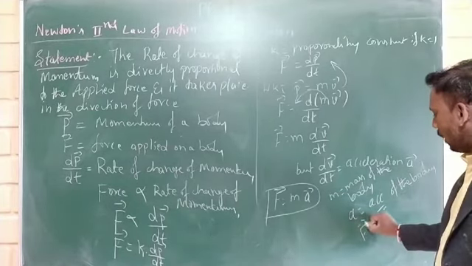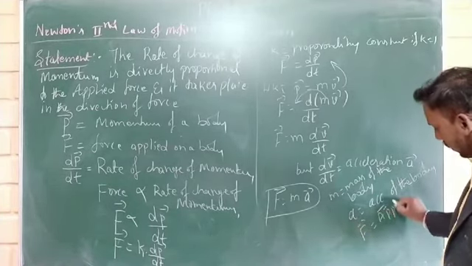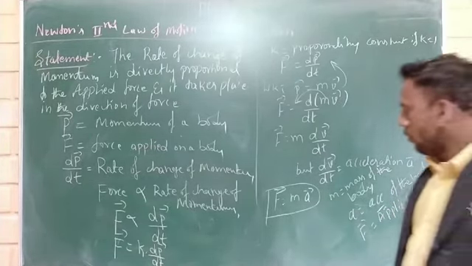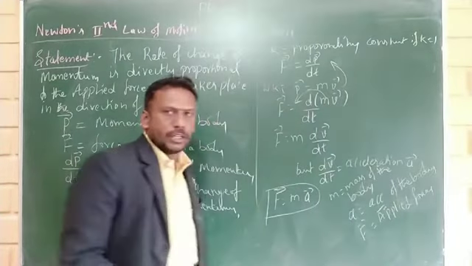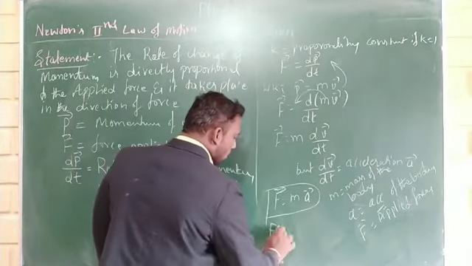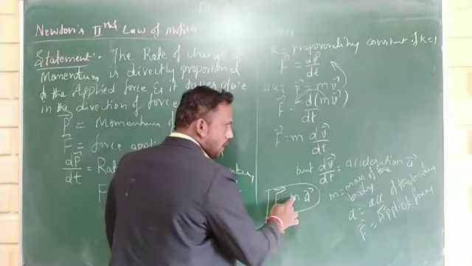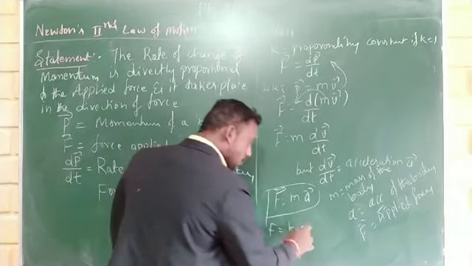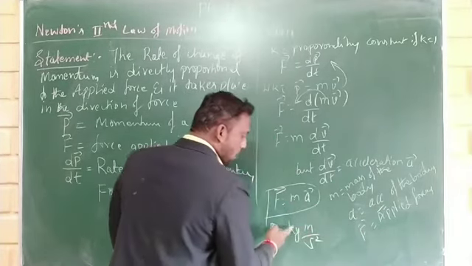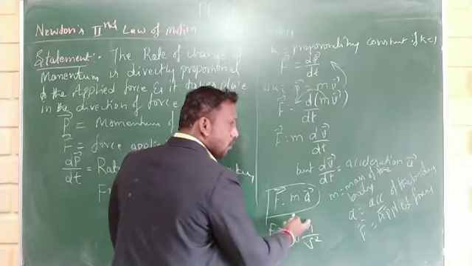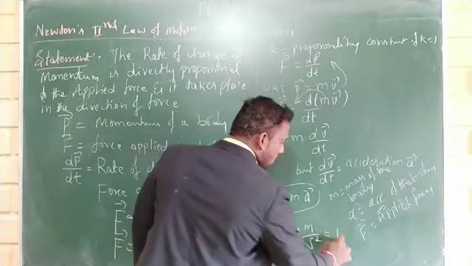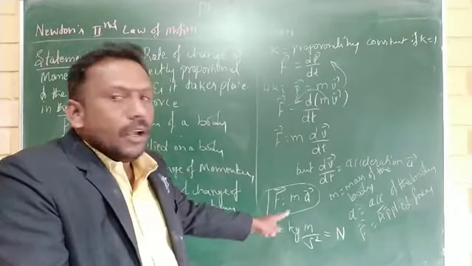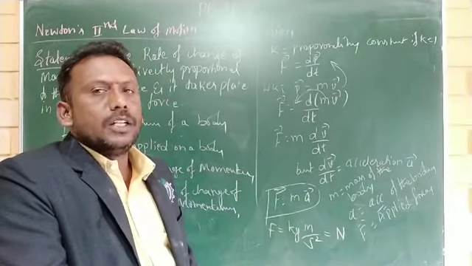And F is the applied force. From this equation, we can write the SI unit of force. The SI unit of mass is kg. The SI unit of acceleration is meter per second square. Therefore, 1 kg into 1 meter per second square is called Newton. SI unit of force is Newton.